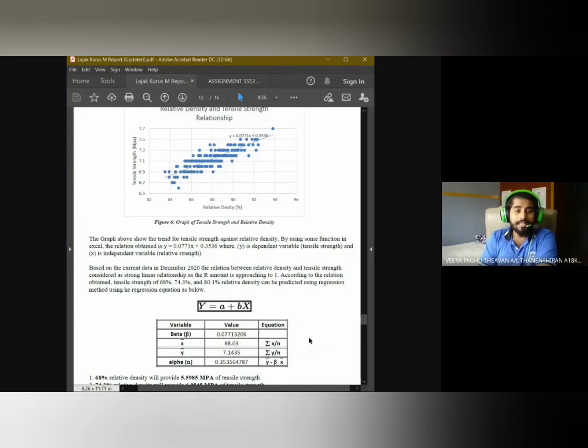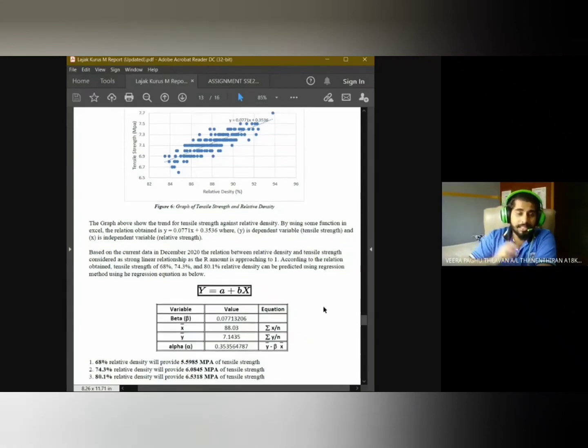So as you can see here, 0.0771 is the beta, multiplied with x, plus 0.3536, which is the alpha. With this equation in hand, we are supposed to predict the outcome, the tensile strength that can be predicted from the relative density using the regression method, which I have done over here.